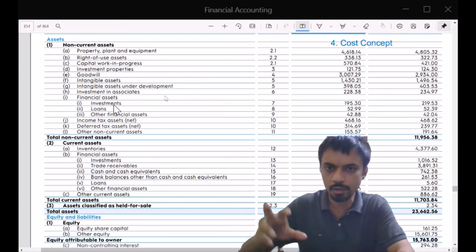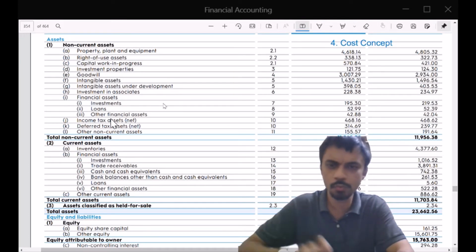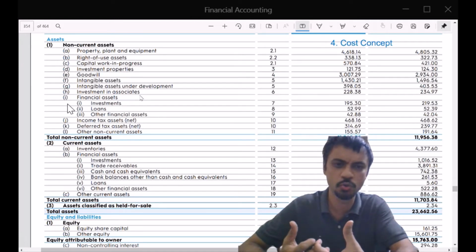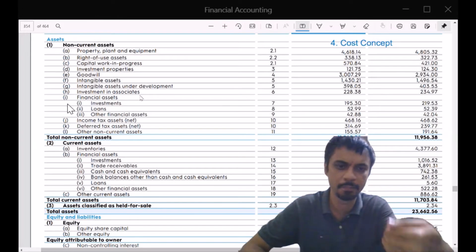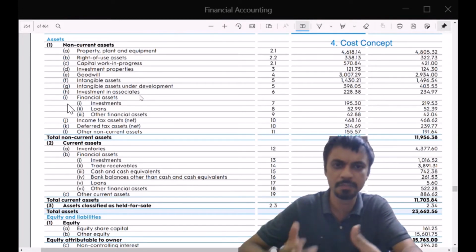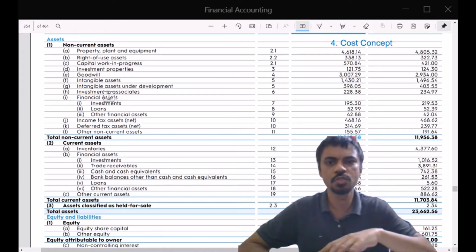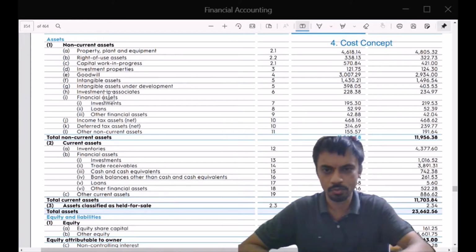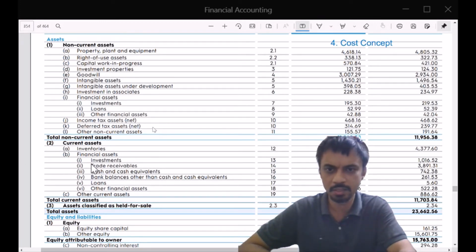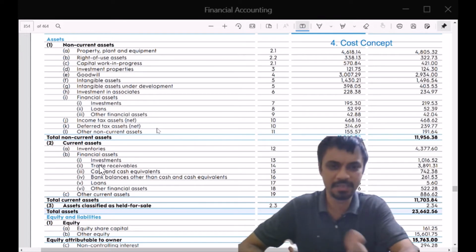Next, we will quickly go through all the items. You may not understand everything at first go, but as we do more examples and we compare it with different companies, some things may get clear. So next is investment properties. These are investments you are making for long term. You also had some investment in the short term, that is current assets, which you expect to exit in less than 1 year.